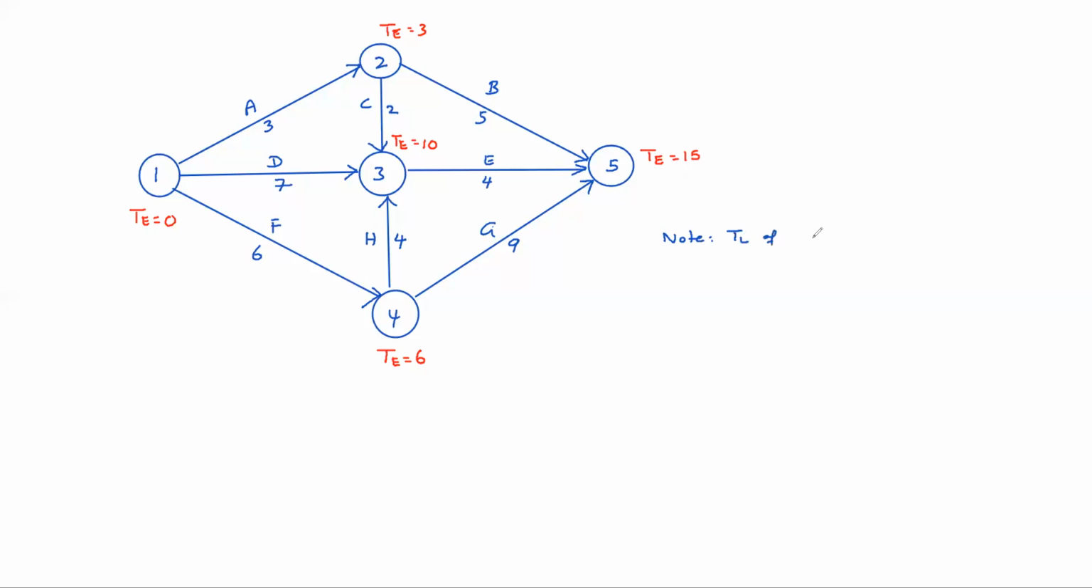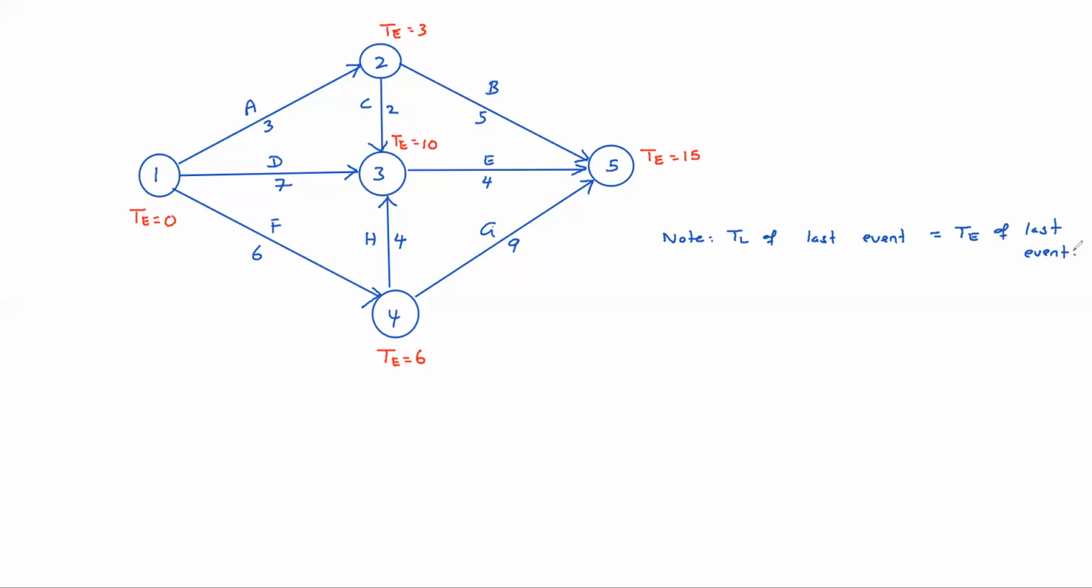TL of the last event is equal to T only. Okay. TL of the last event equals T of the last event. Right? TL and T must be the same for the last event.